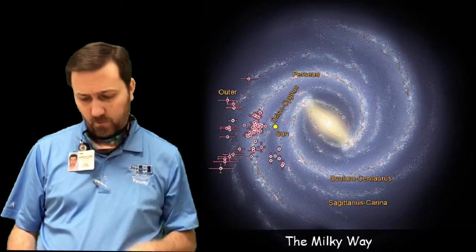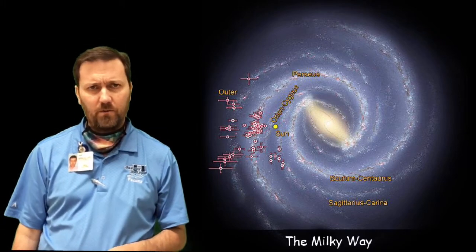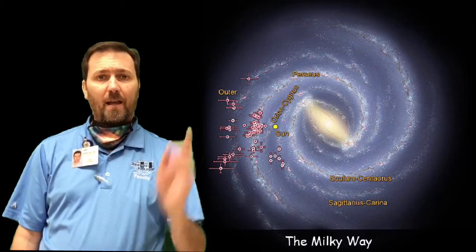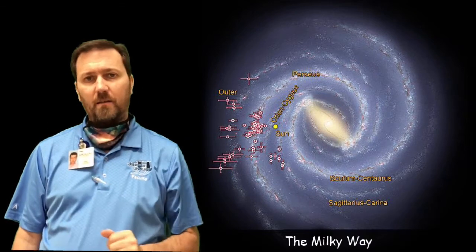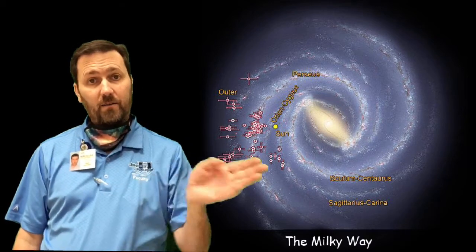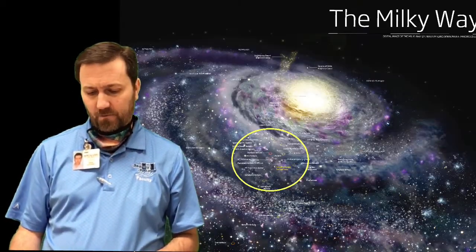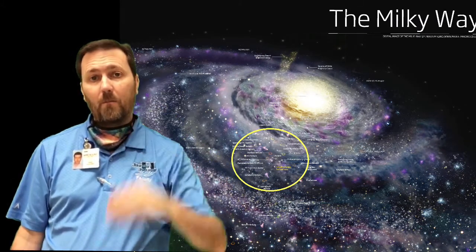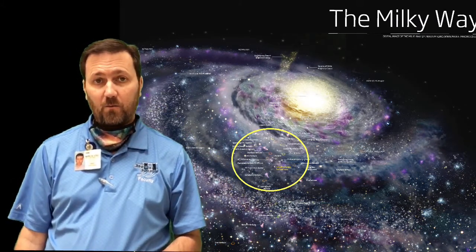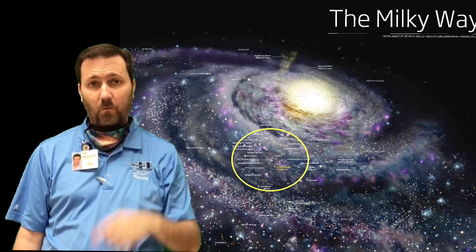So the Milky Way galaxy is 100,000 light years across in diameter. So for light to go from one side to the next it takes 100,000 years at light speed, for light to go from one side of the galaxy to the other. 12,000 light years from top to bottom. That's 12,000 years for light to go from the top to the bottom.